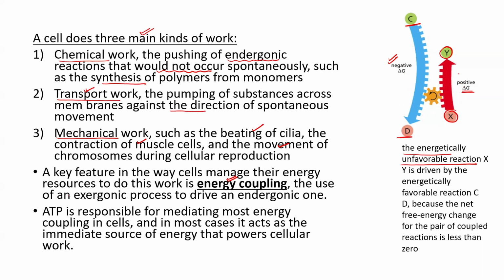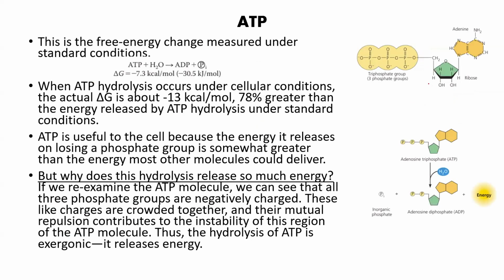So who is responsible for coupling of energy in the cell? ATP. ATP is the one responsible for mediating most energy coupling in the cells. Is it clear? Now see, this is the diagram of ATP. It has the nitrogenous base adenine, ribose sugar, and three phosphates. The full form of ATP, you know very well, is adenosine triphosphate.